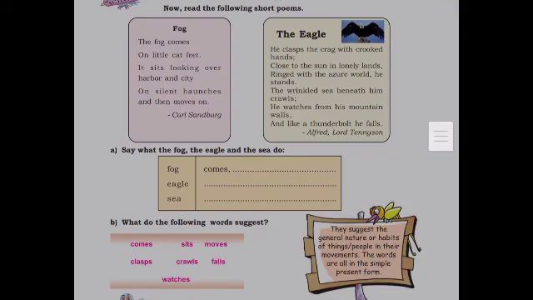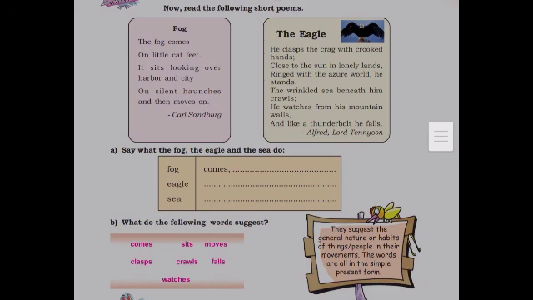Now read the following short poems. First one, Fog. The fog comes on little cat feet. It sits looking over harbour and city on silent haunches and then moves on.